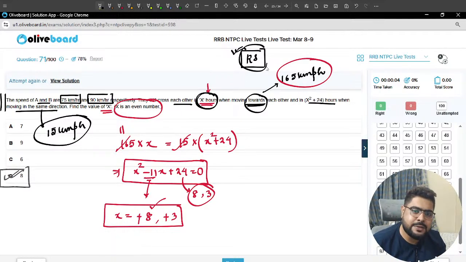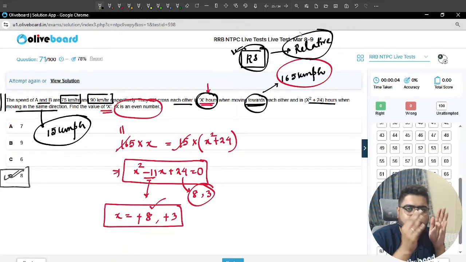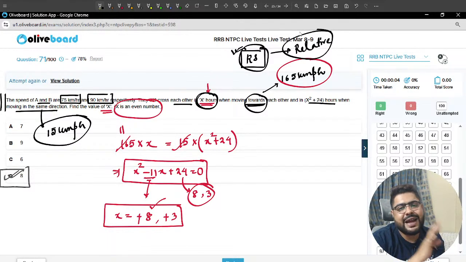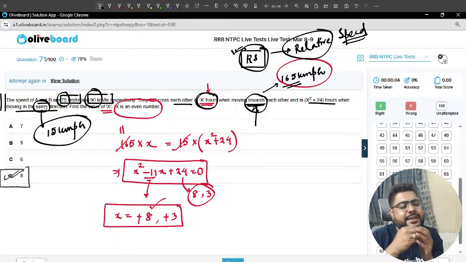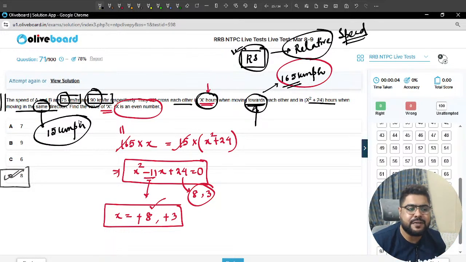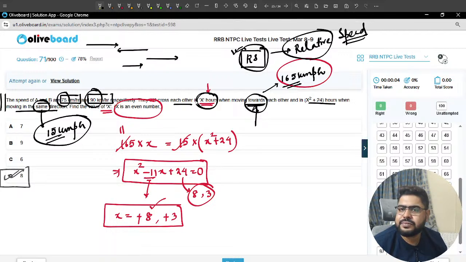Now, we need relative speed, because I told you, whenever you see there are two bodies that both are in motion, that means I need relative speed. Both moving towards each other, meaning opposite, the relative speed will be 75 plus 90, that is 165. And both moving in the same direction, the relative speed is 90 minus 75, that is 15.